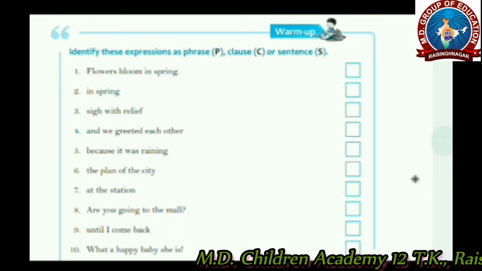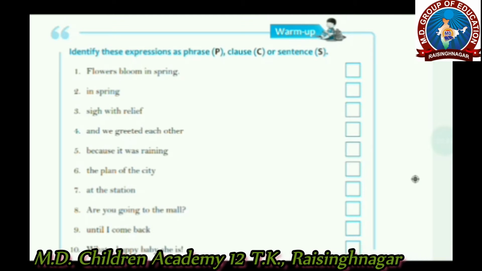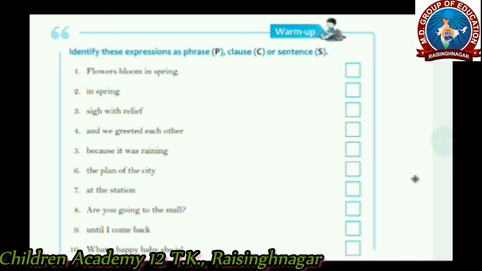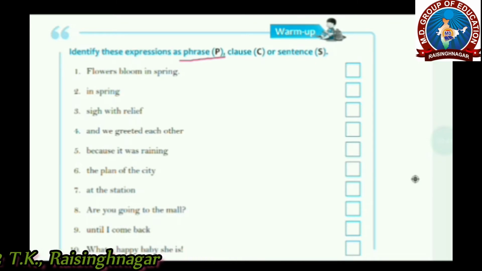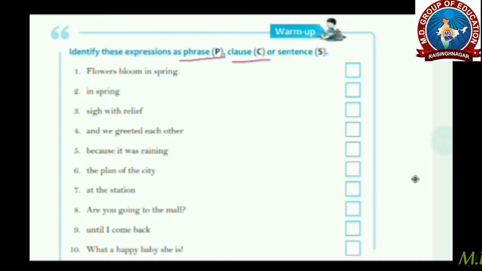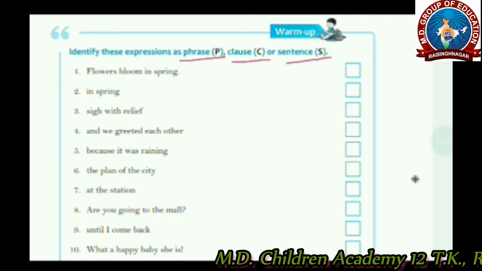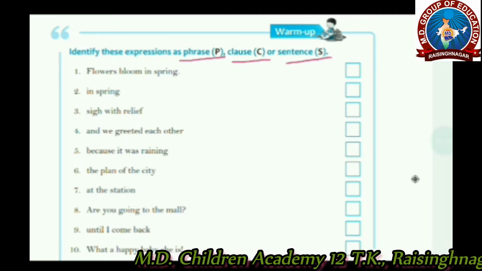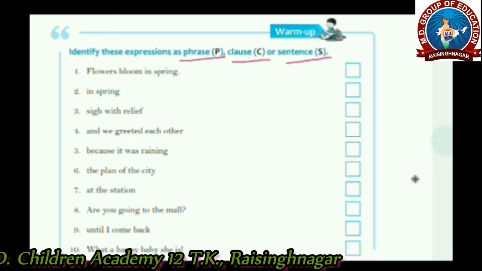What we need to do in this exercise is to identify these expressions as phrase, clause or sentence. So let me remind you, what's a phrase? A phrase is a group of words that is not complete in its sense and doesn't contain a subject and verb. A clause is again a group of words but it contains a subject and verb in itself. Whereas a sentence is a group of words that makes a complete sense and it contains a subject and verb also. So let's do the exercise.